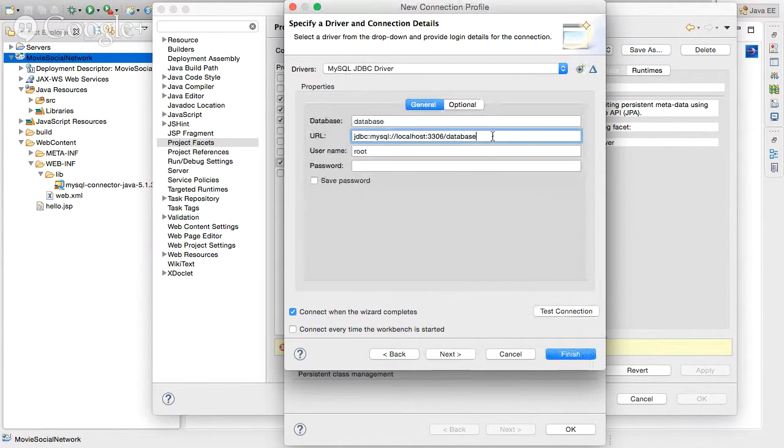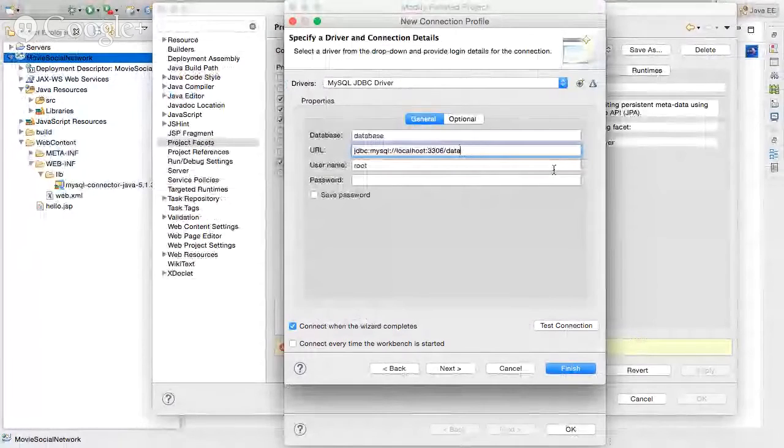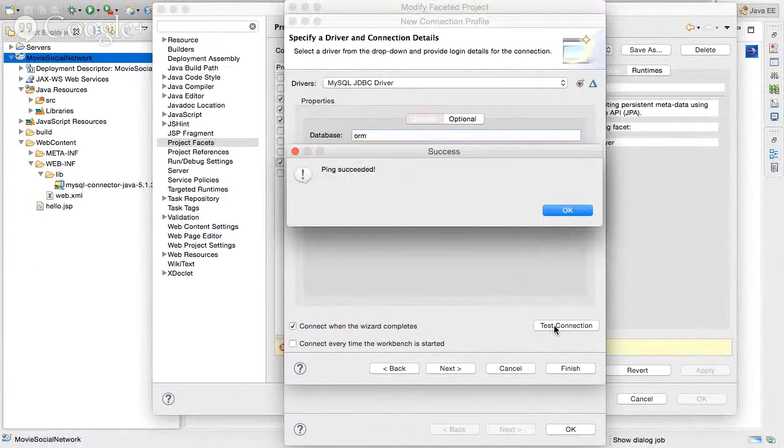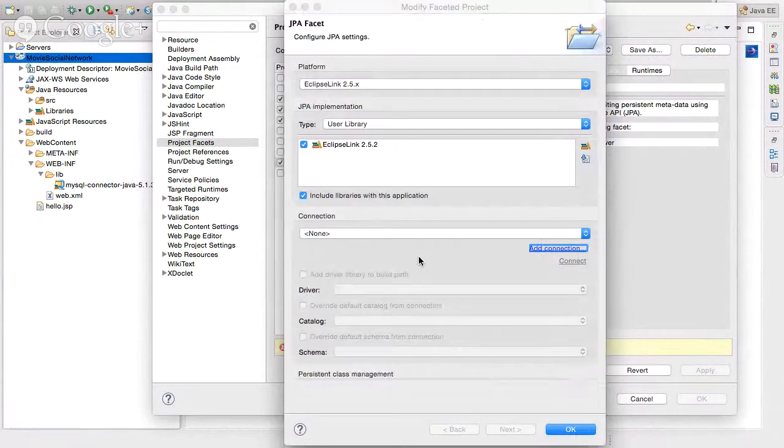Now it wants to know what database. The database we're using is that schema, ORM. So I'm going to say that's the database I want you to connect to. The schema is ORM. And we can test the connection to see if it connects. It says, yes, I can connect to it. So I successfully connected to the database. We can say next. We're all set. I'm going to finish. There it is.